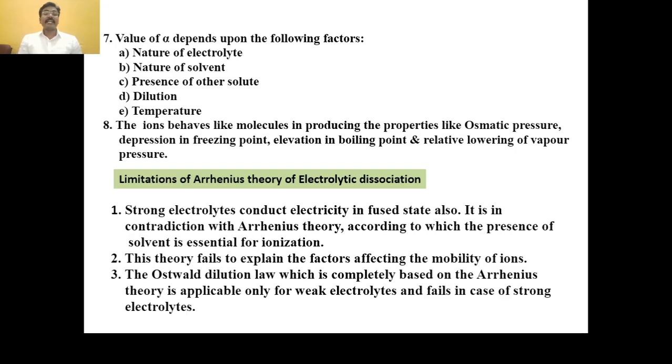In this case the number of molecules dissociated into ions is 50, and the total number of neutral molecules taken is 50. So 50 divided by 50 gives alpha equal to 1. This means for any strong electrolyte, the value of alpha is equal to 1. The substances which have a degree of ionization or dissociation equal to 1 act as strong electrolytes.